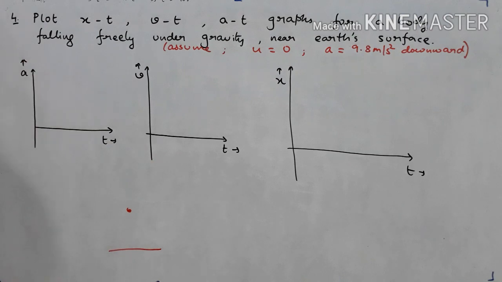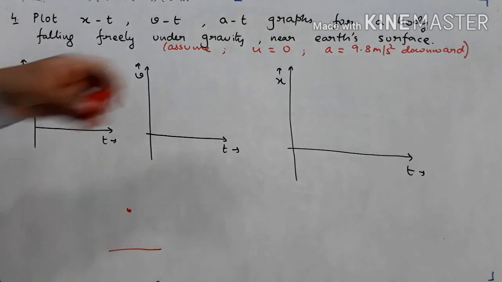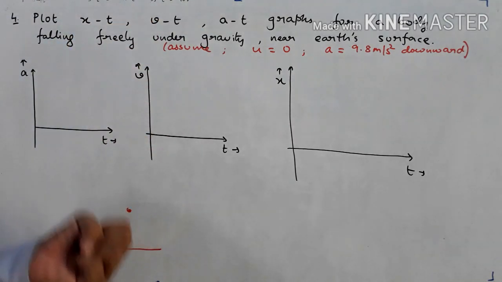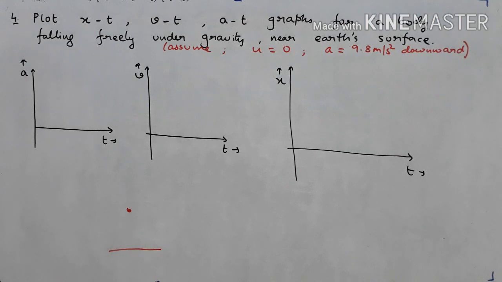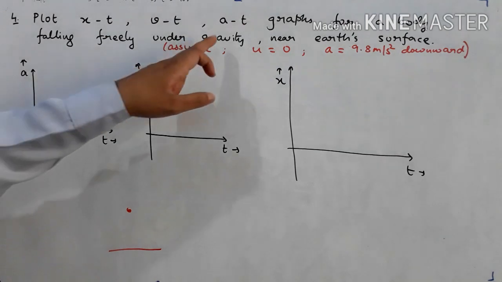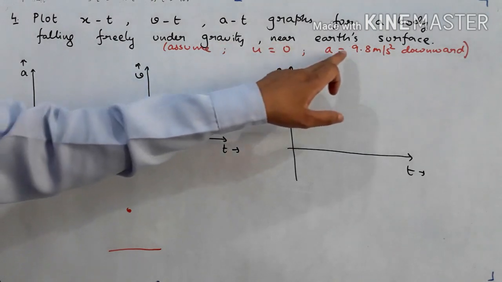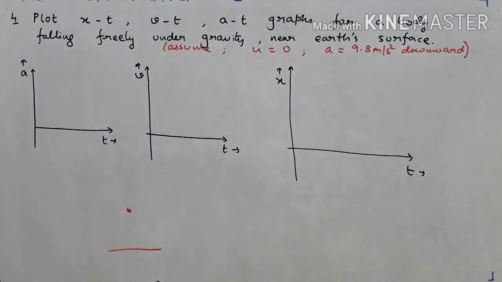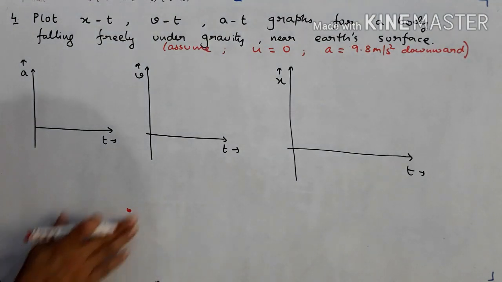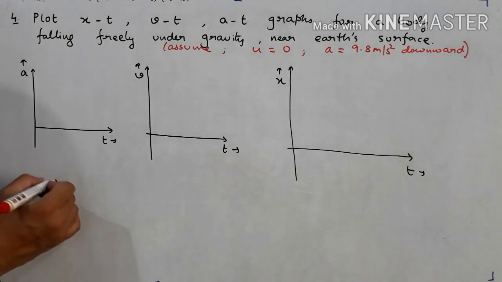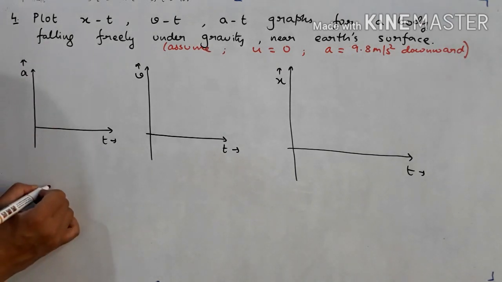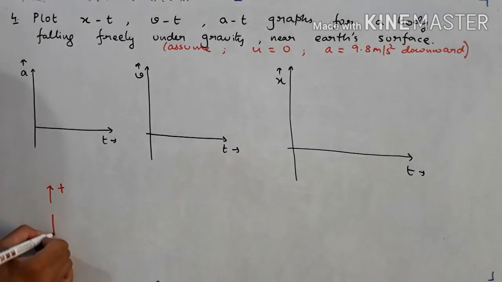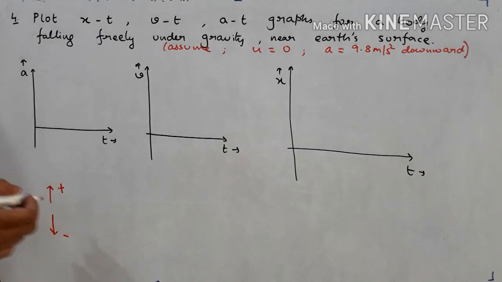We will read in the gravity chapter, which we have not yet covered, that whenever such objects fall, they fall with a constant acceleration due to the pull of earth. That acceleration is called acceleration due to gravity, whose value is constant near earth's surface, 9.8 meters per second square in downward direction. Now before plotting this graph, let us decide which direction we take as positive and which as negative. I would take upward direction as positive and downward direction as negative, just like your number line along the y-axis.